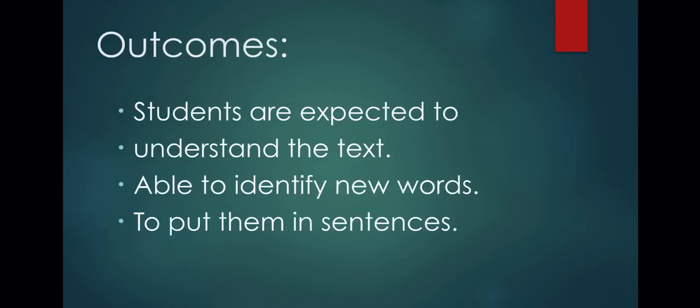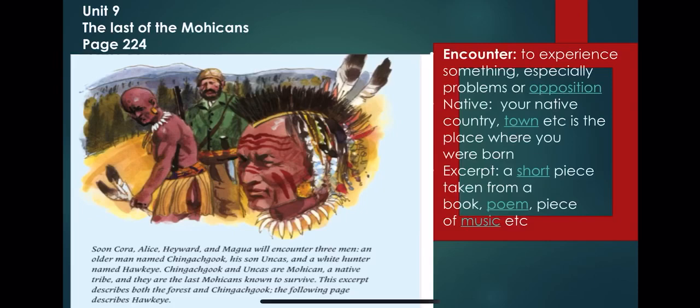So we have talked about The Last of the Mohicans, and we have said that there are two daughters of the British colonel. They are moving from one place to another, and there is a war between these two places. So Cora and Alice are trying to get to their dad, and they are going through this journey with a man named Magua.